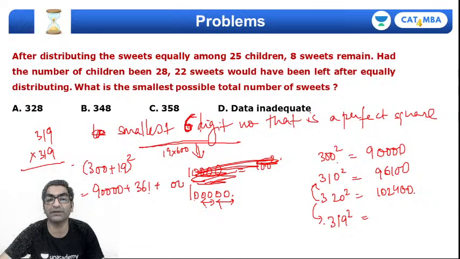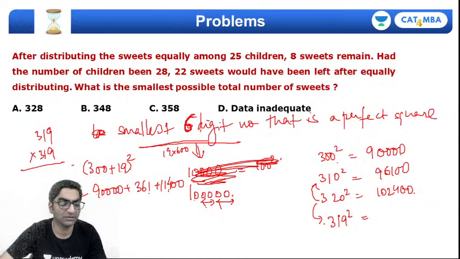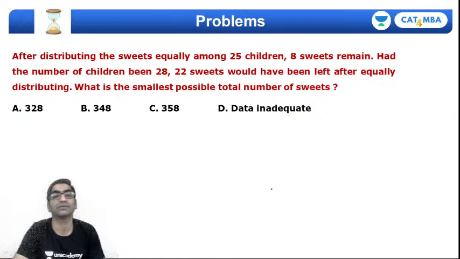Now I don't know about you, 19 into 6 is 114. So 11,400, 11,000 ऐड करोगे तो बन गया ना 100,000, right? So here my answer is going to be in that same range, right?